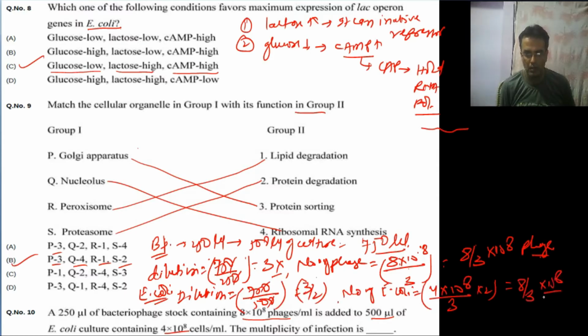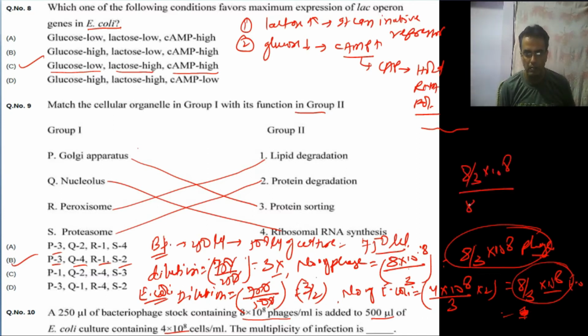This is also 8 by 3 into 10 to the power 8, equal. So the multiplicity will be 8 by 3 into 10 to the power 8 divided by 8 by 3 into 10 to the power 8. So its value is 1 is to 1. So the multiplicity of infection is 1 is to 1.